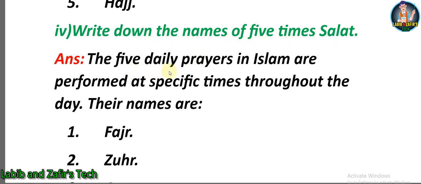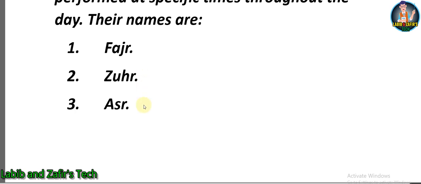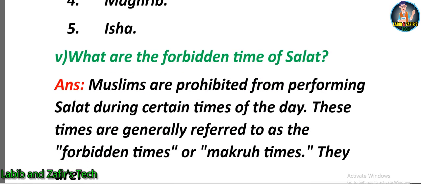Fourth question, write down the names of the 5 times of Salat. Answer: the 5 daily prayers in Islam are performed at specific times throughout the day. Their names are Fajr, Johor, Asr, Maghrib, Isha.